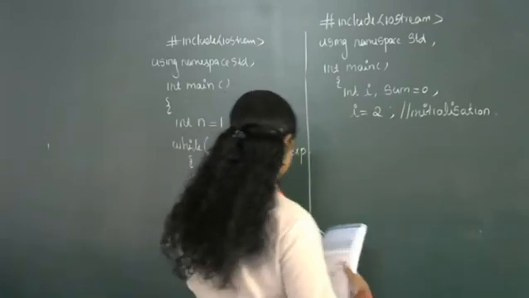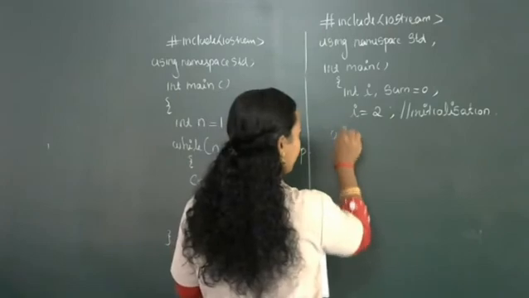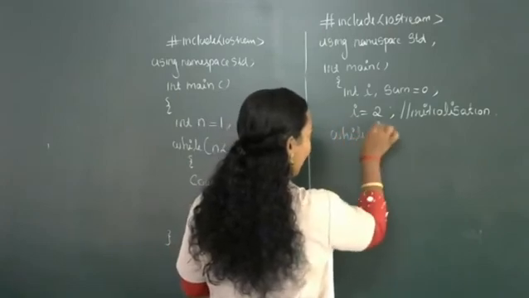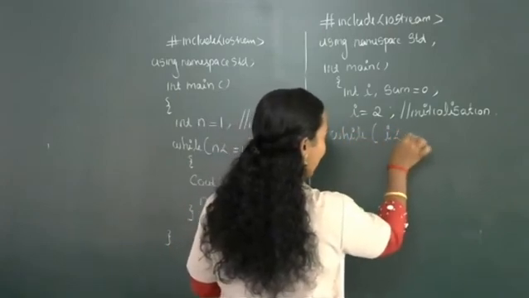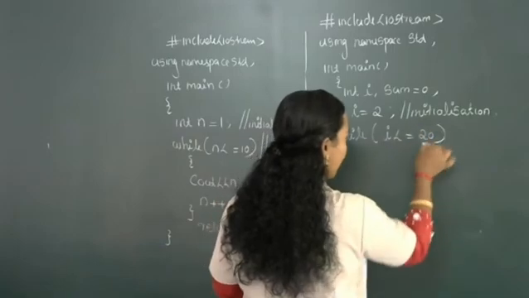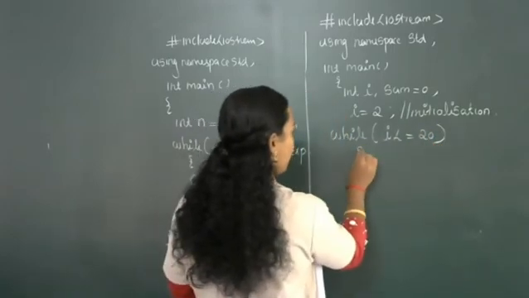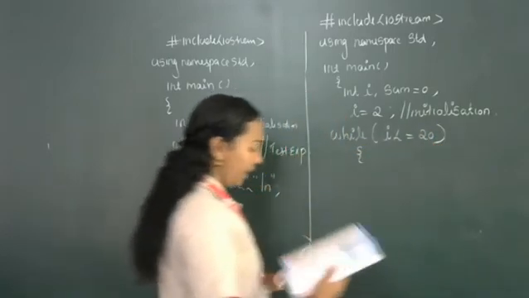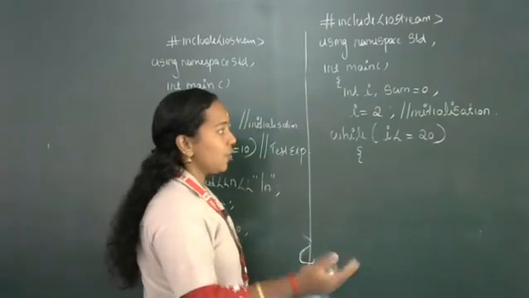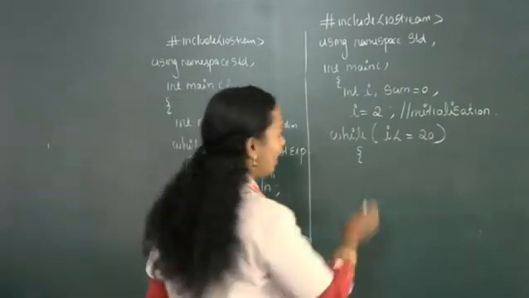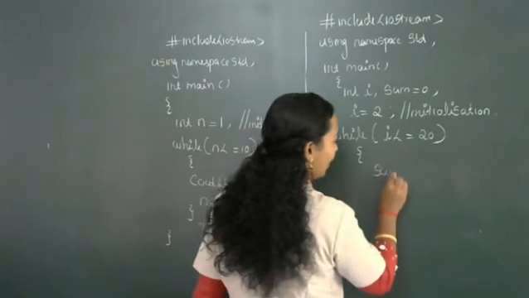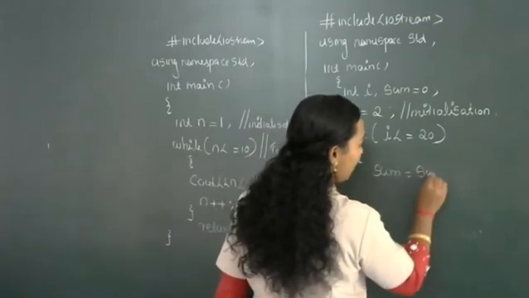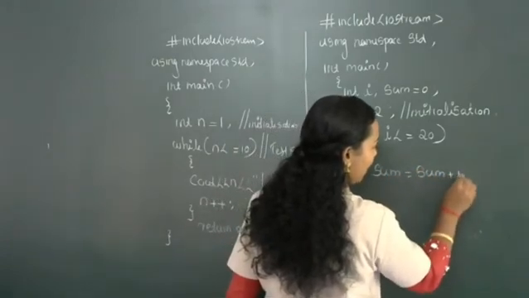Here again I am going to check the condition: while i less than or equal to 20. Then what do you want to find? First you want to find the sum. Whichever even number we get, we add that number to the variable sum: sum equal to sum plus i.